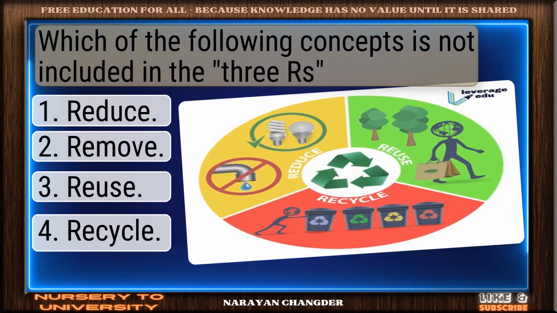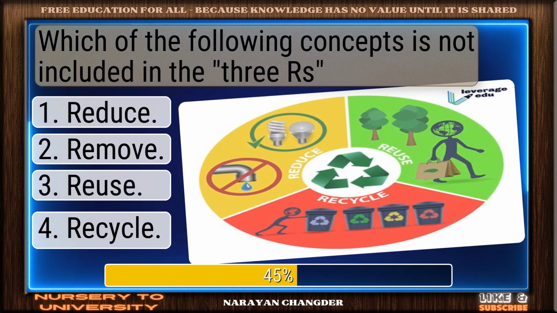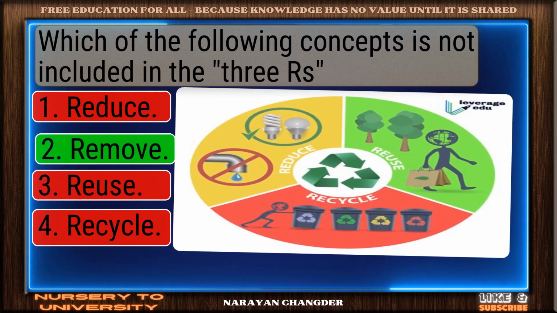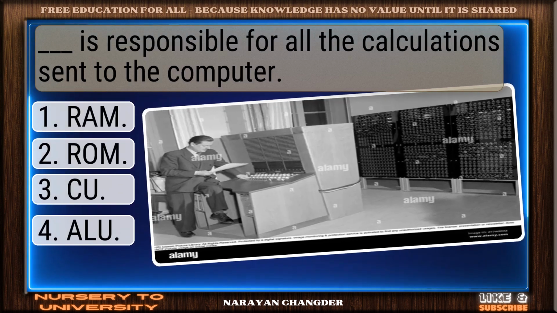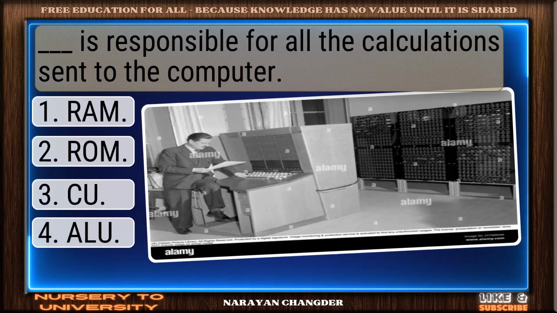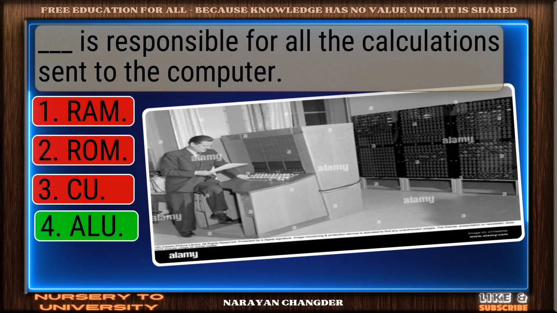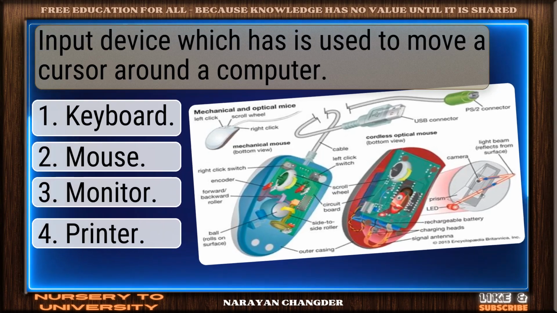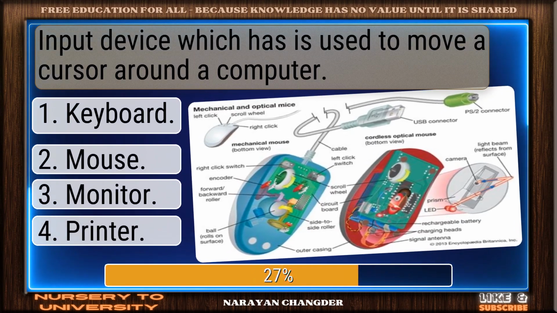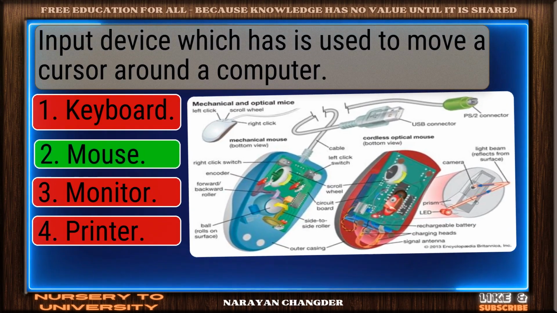Which of the following concepts is not included in the 3S? Excellent. Remove is well reasoned. Dash is responsible for all the calculations sent to the computer. You chose ALU, correct. Input device which is used to move a cursor around a computer. Great job. Mouse is accurate.